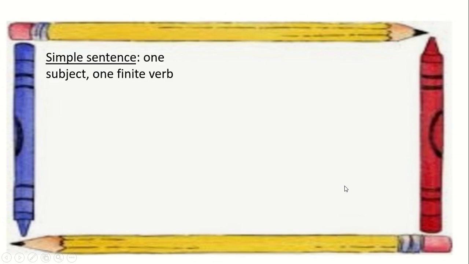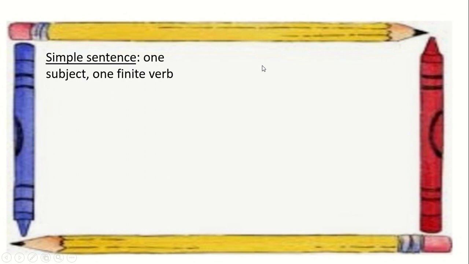Here comes first, what is a simple sentence? A simple sentence should have one subject and one finite verb. What is a finite verb? Finite verbs are those verbs that can be changed according to subject, number and tense.